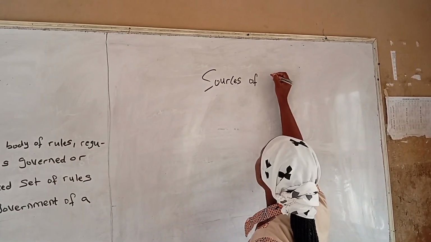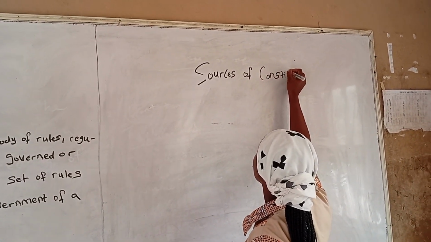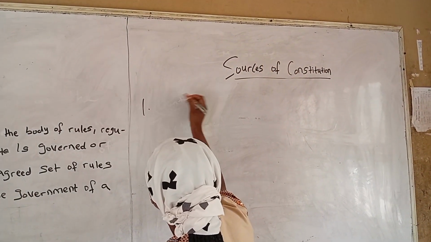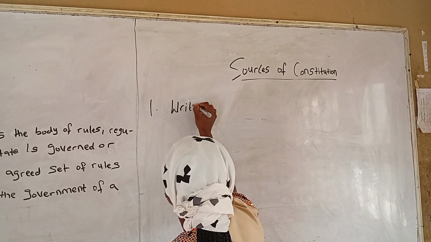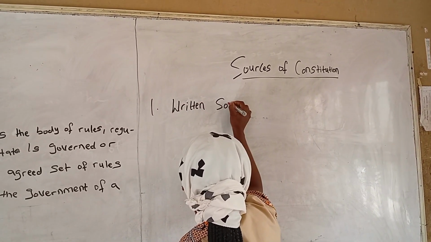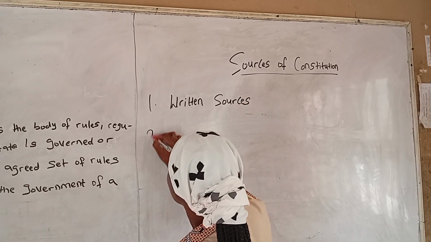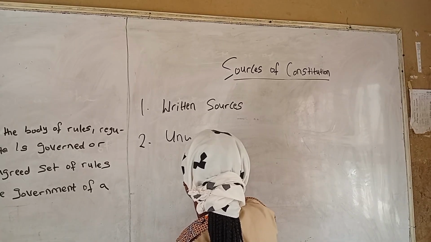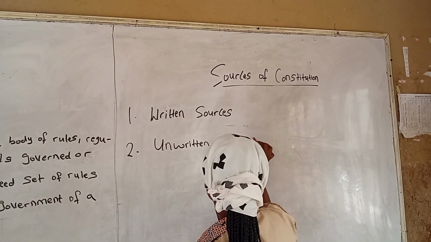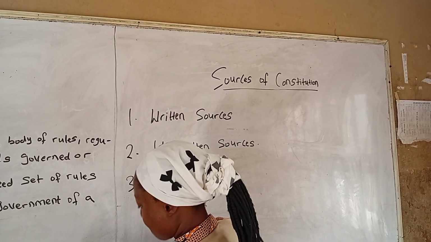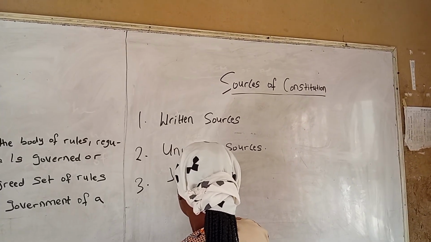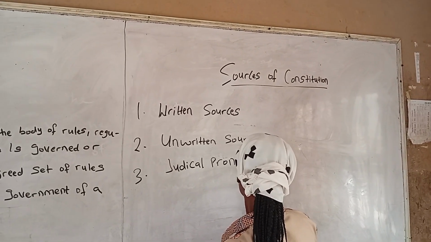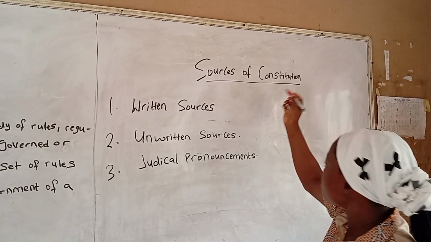Now, the next topic is sources of Constitution.